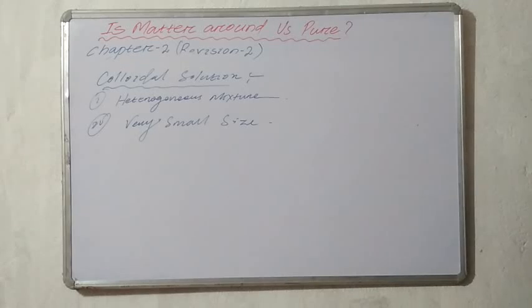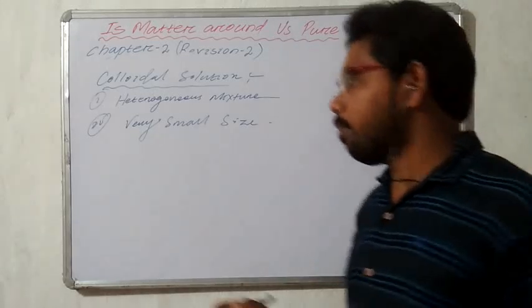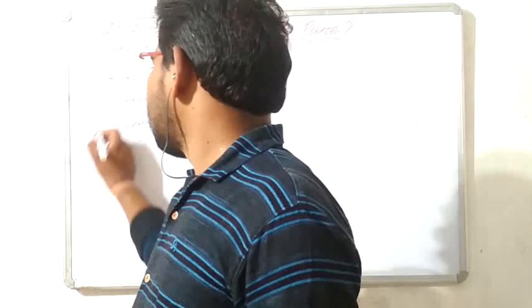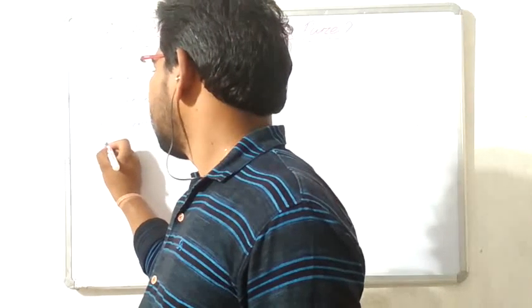The colloidal solutions also show the Tyndall effect. They can scatter the beam of light.